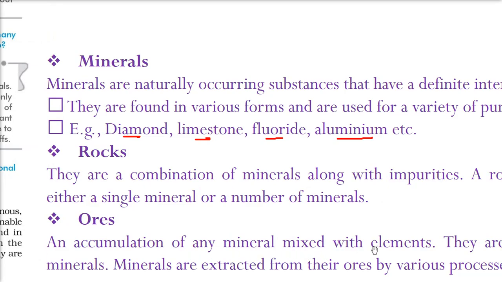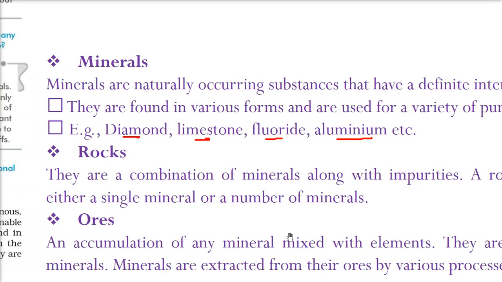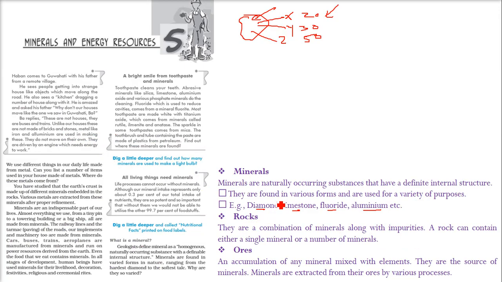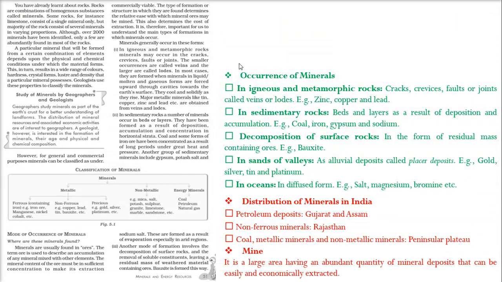Then ores, an accumulation of any mineral mixed with elements. That means one element, two elements, a number of elements, if they are mixed and we have a proper mineral which we want in it, they are called ores. So they are the source of minerals, because minerals are extracted from their ores, and there are different processes which we generally employ.